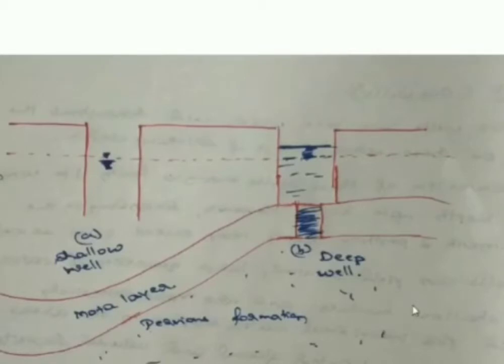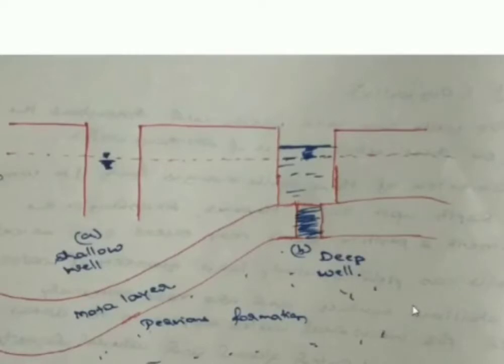By installing pumps, we are going to lift the water. So there are two things we need to understand: a well is different and a pump is different. A well is nothing but a hole or a shaft, usually vertical, excavated in the earth for bringing the groundwater to the surface.